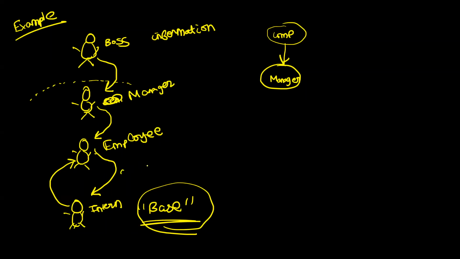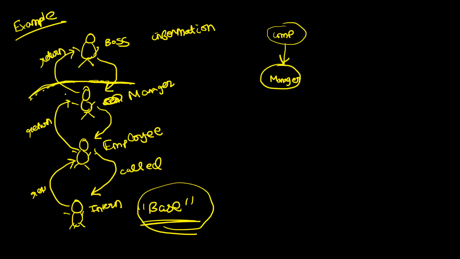See, the employee who called the intern will get the job done and the intern will return the information back to the employee. Now, the employee gets the information. Let's say he does some verification and he will return the same information to the manager. The manager in turn will return the same information to the boss. So what has happened, guys? The boss had called the manager.